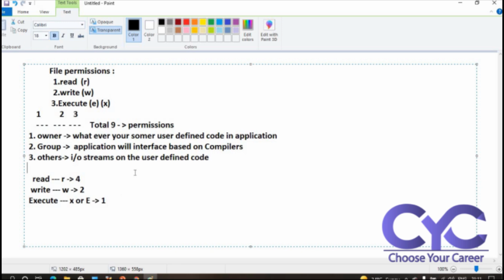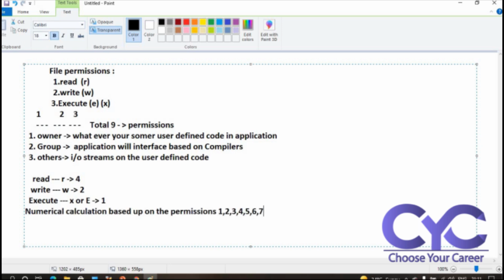Based upon the permissions, the numerical values go 1, 2, 3, 4, 5, 6, 7.